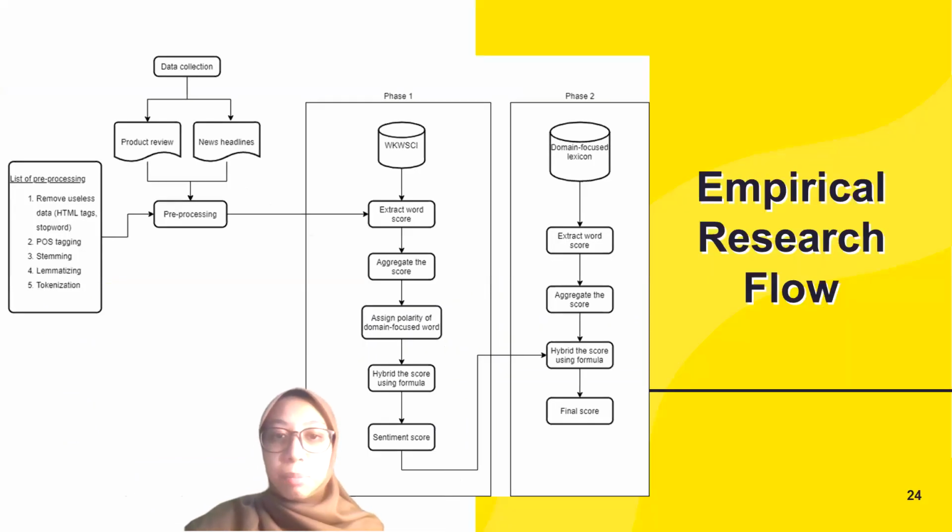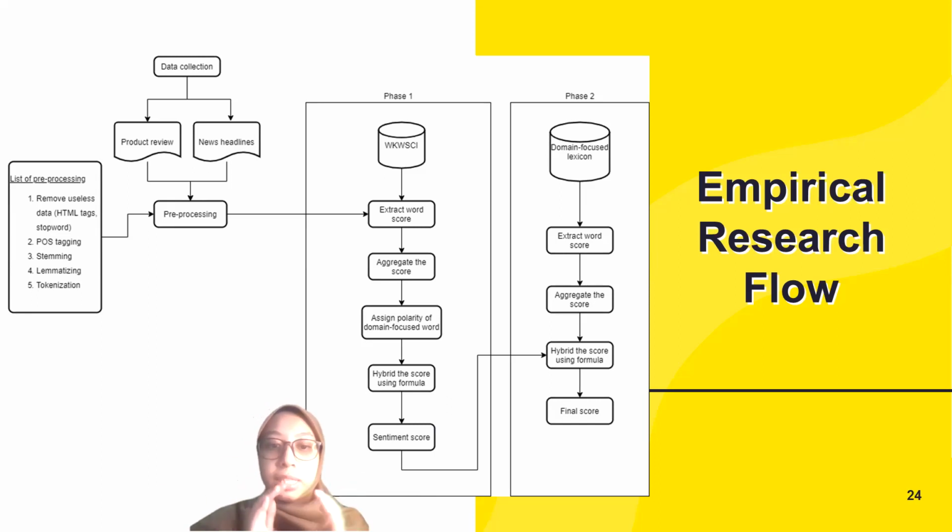A little bit about empirical research, which is done in phase 5. After pre-processing, the score from the data will be extracted and summed up. For phase 1 in this diagram, we assign the polarity of domain focus words to form a domain focus lexicon. A domain focus word such as high. If we say high price, it will be a negative polarity. But if we say high definition television, it will be positive.